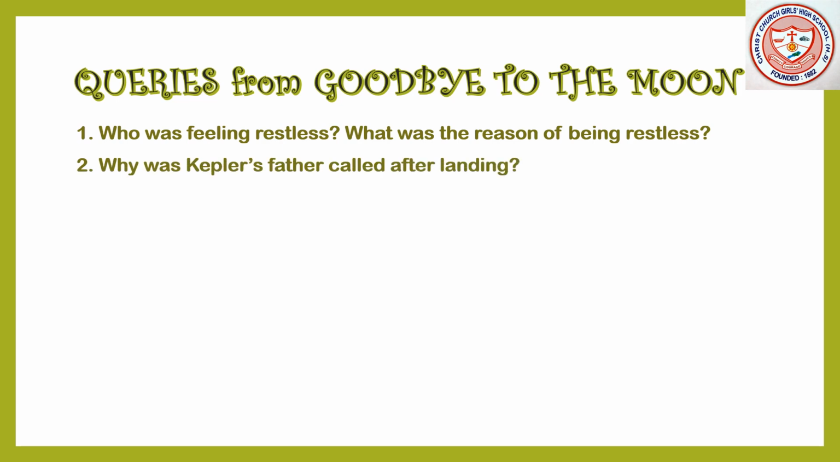Why was Kepler's father called after landing? You all know that Kepler's father was a governor of the moon. He had come to the earth to solve a problem. So, your answer should be like this. Kepler's father was called after landing because the reporters were waiting for Kepler's father. They wanted to ask some questions.